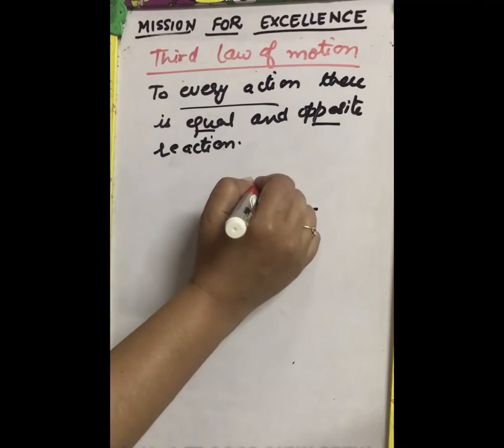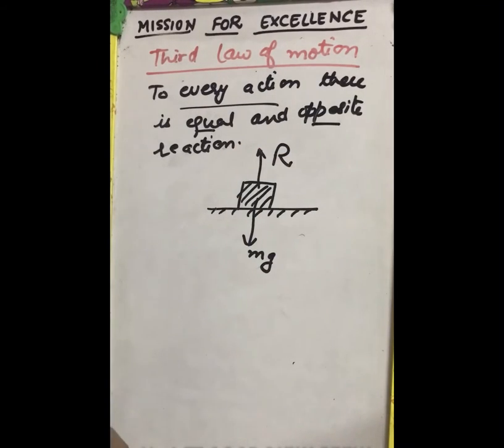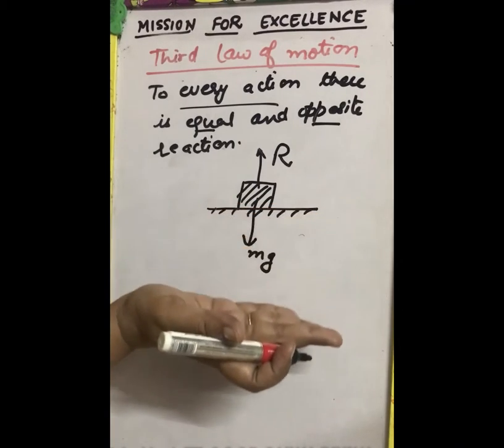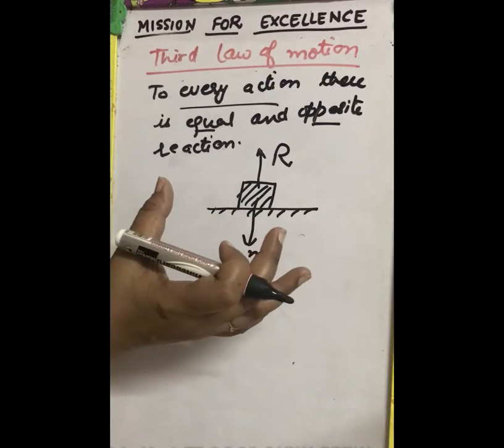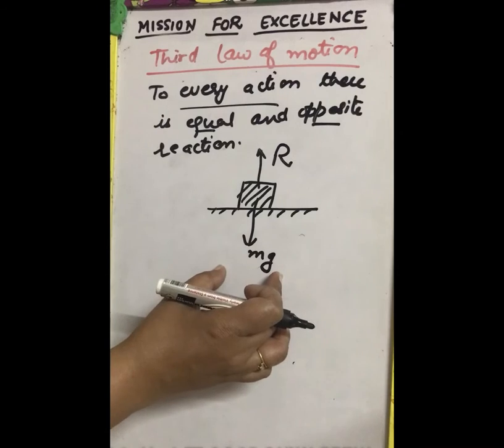This force is the normal reaction R. It is equal and opposite, and it balances the weight of the body. That's why it remains on the table.